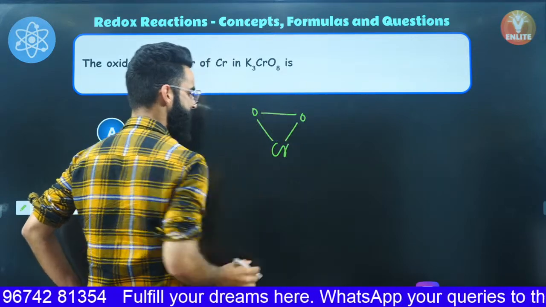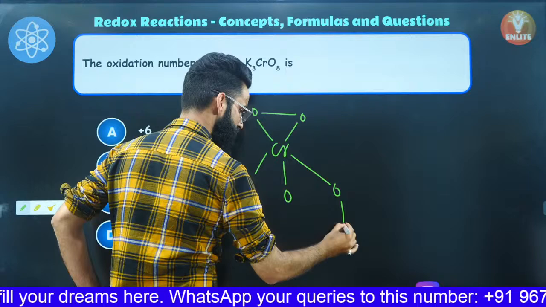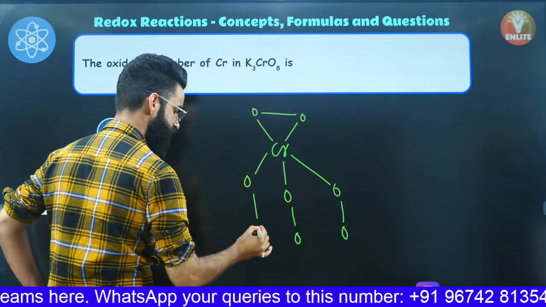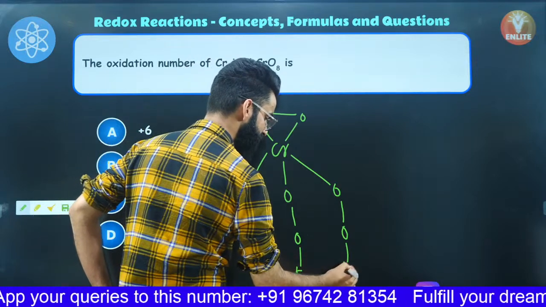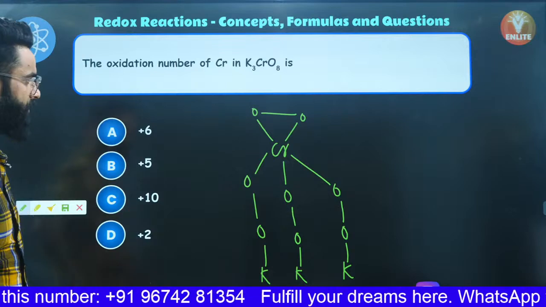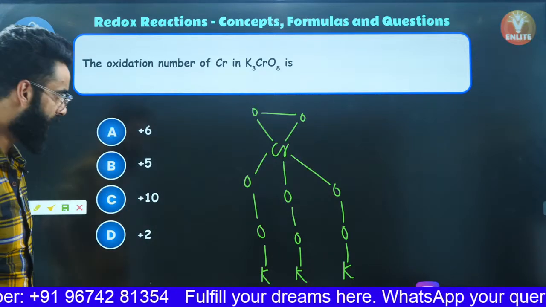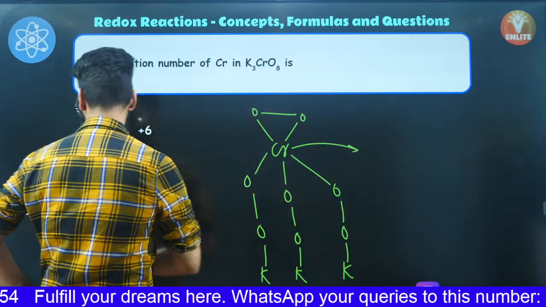And these two are attached by means of a single bond. This is oxygen. This is one more oxygen. This is one more oxygen, right? Again, a peroxide linkage. This is potassium. This is potassium attached. And this is again one more potassium attached, right? So this is basically the structure of your K3CrO8, right? Now you need to calculate the oxidation state of this chromium right here, and how you are going to do it.